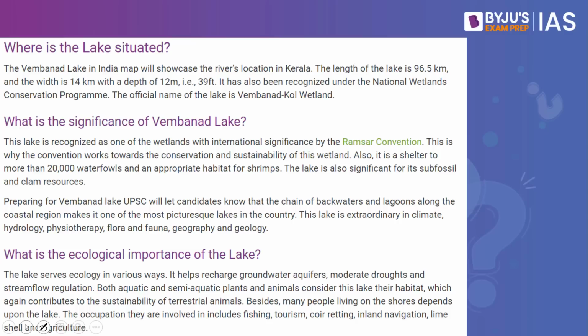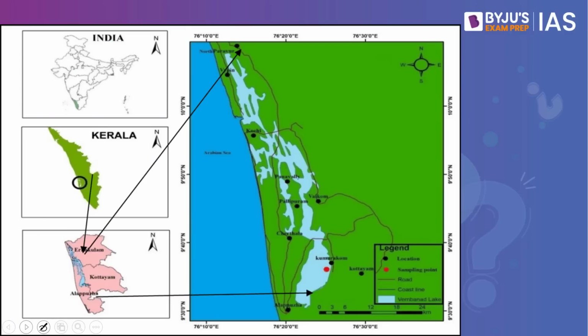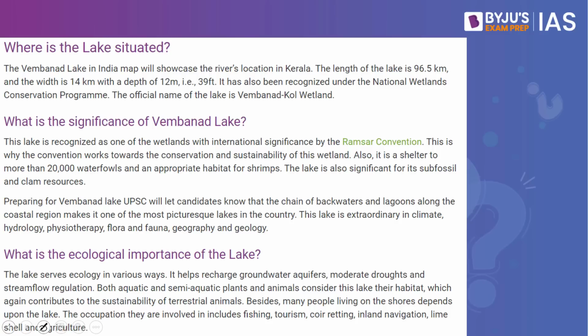It is in the state of Kerala. So where is it located? It is in this part of Kerala that we have the Vembanad Lake. Now let us look at some important factual data with respect to the Vembanad Lake. The Vembanad Lake is officially called Vembanad Kol Wetland. The lake is recognized as a wetland of international significance by the Ramsar Convention. This is why the convention works towards conservation and sustainability of this wetland.